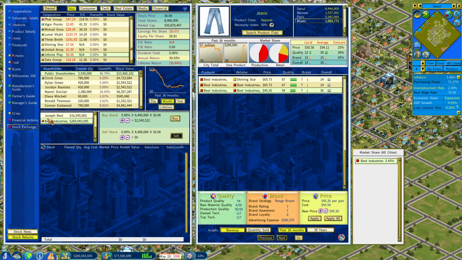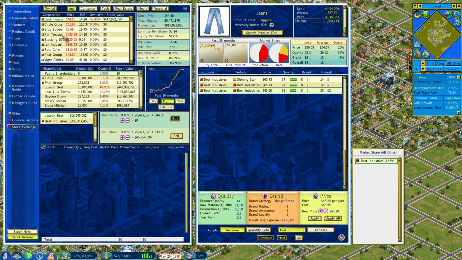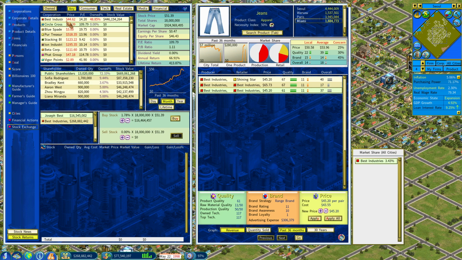I guess the issue is that you can lose control of your company. A new company joins the competition. So Best, I now only own 48%. So I do need to buy. Why can't I buy? I just can't afford it. Is that why? I literally don't have enough. Yeah.